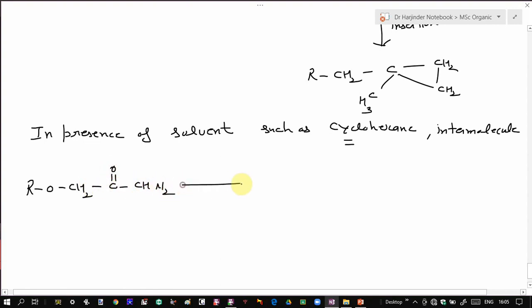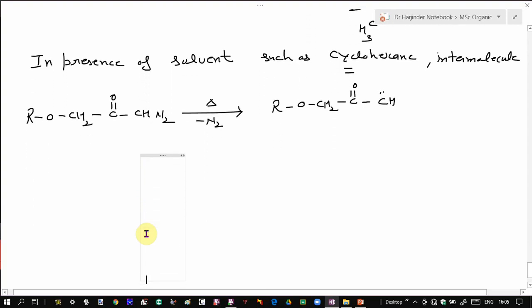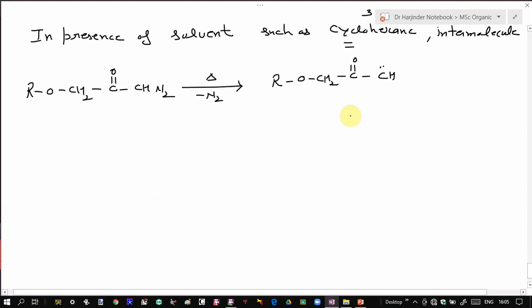Now if you heat this diazo compound, there will be loss of this nitrogen molecule and you will get a carbene. Now if we perform this reaction in presence of cyclohexane, so this will be your cyclohexane. Okay.